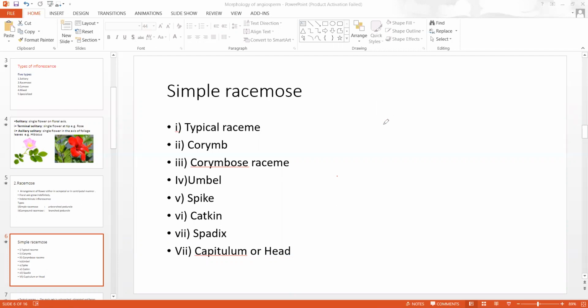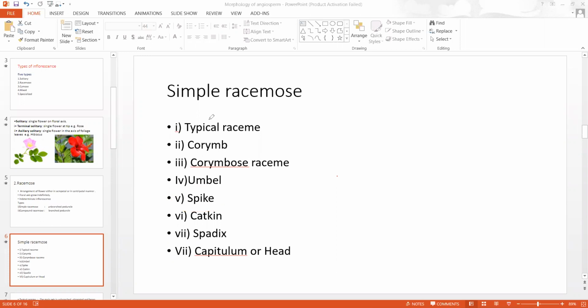That is called typical raceme. If sessile flowers are arranged in acropetal succession, that is called spike inflorescence. It is also a type of racemose inflorescence.